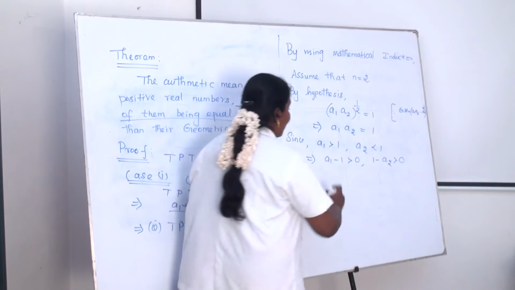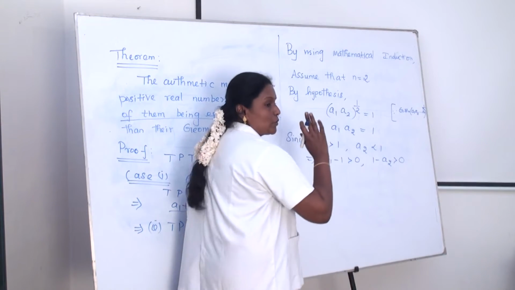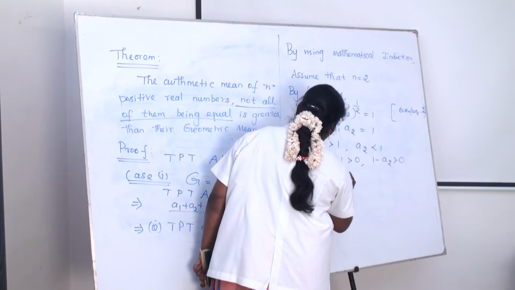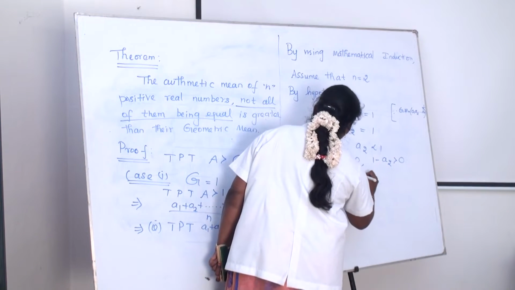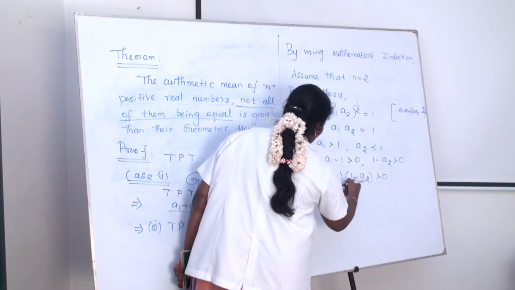Multiplying these, the right-hand side is greater than 0. Multiplying the left-hand side, we get a1 minus 1 into 1 minus a2 greater than 0.